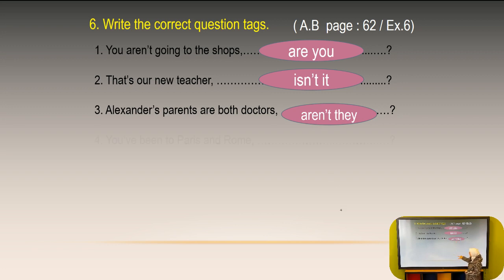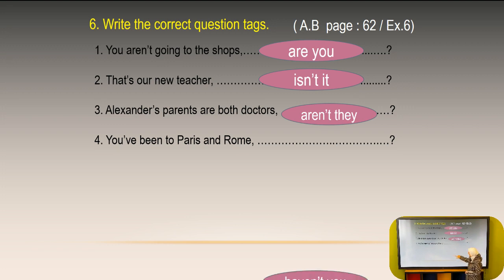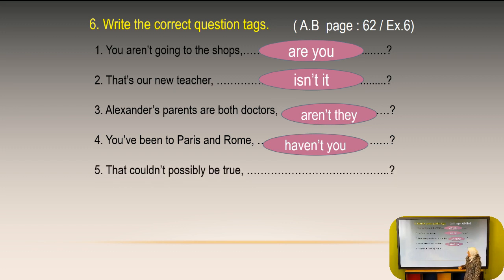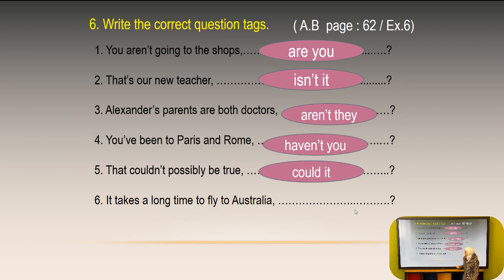Now, for number 4, you've been to Paris and Rome. Here we have this auxiliary, which is have. So the answer should be haven't you. Number 5, that couldn't possibly be true. The answer is could it, because here we have couldn't in the negative form, and here it should be in the positive form.